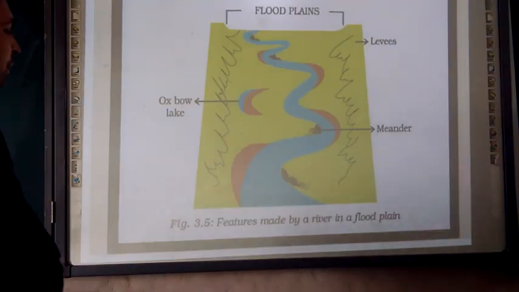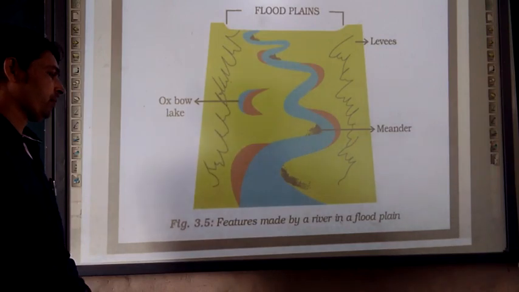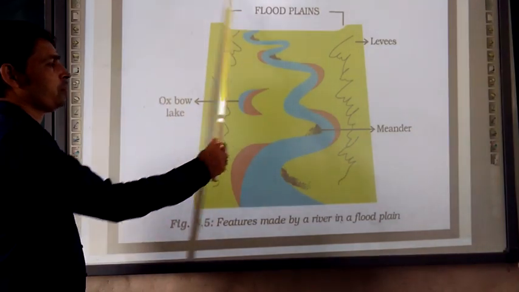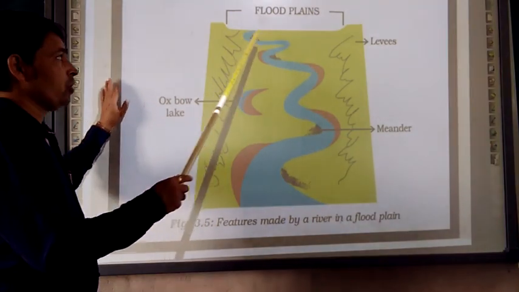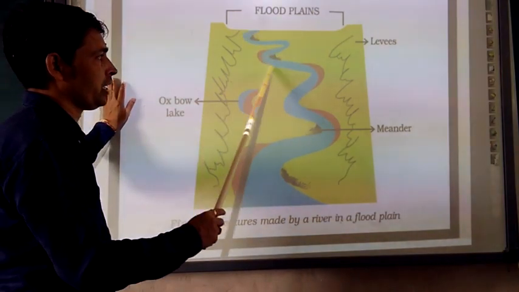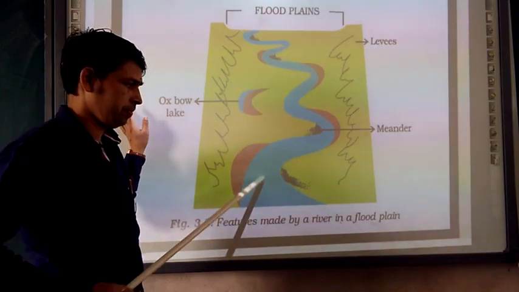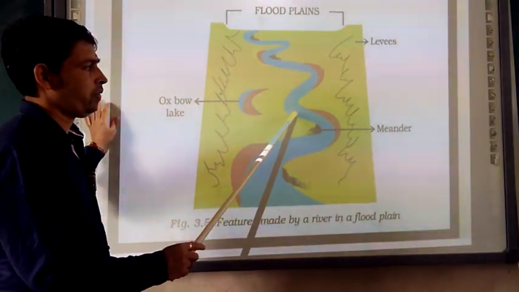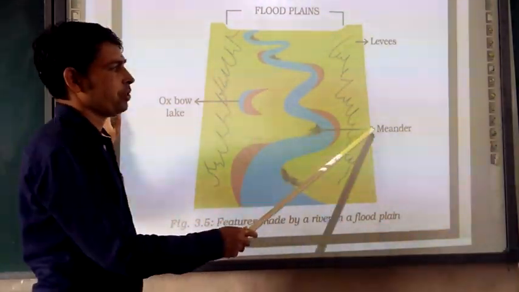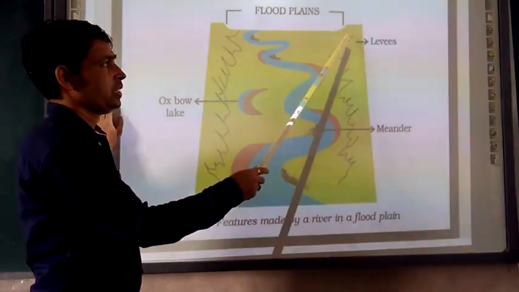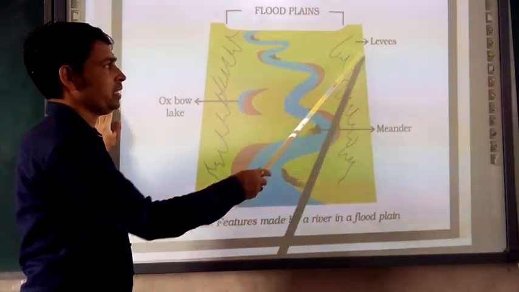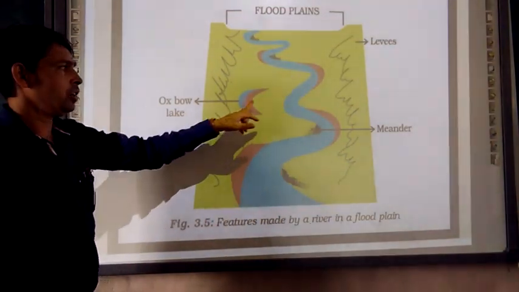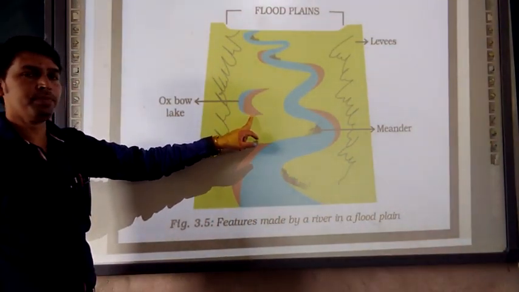Next, figure number 3.5. So here, please observe this figure 3.5 very clearly first. This blue part is showing the river moving, right? So this curve is there. This curve is the meanders. This part is green, one is dotted, one with a black line, levees. How is the oxbow lake formed?